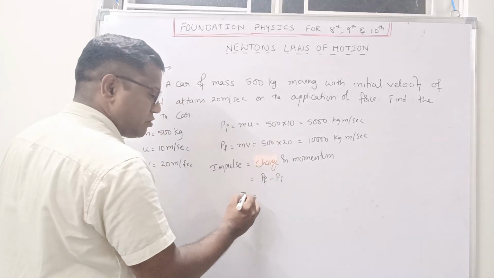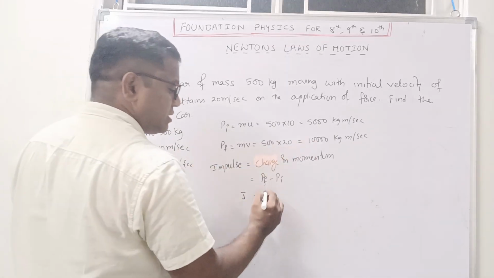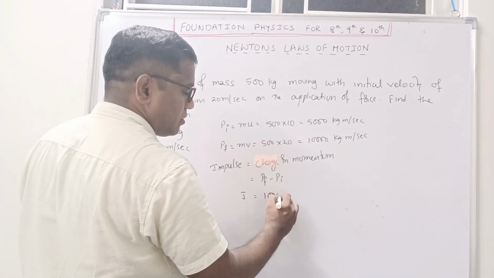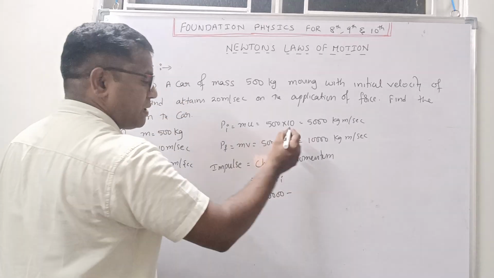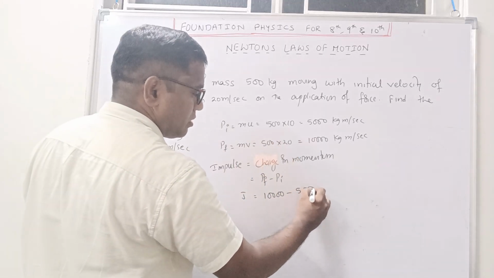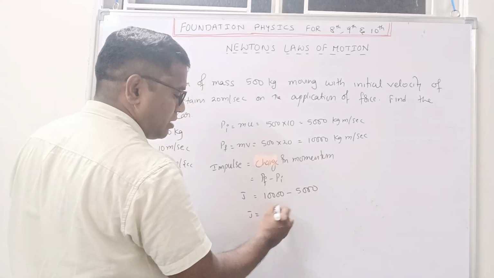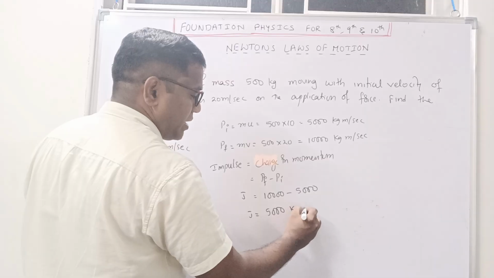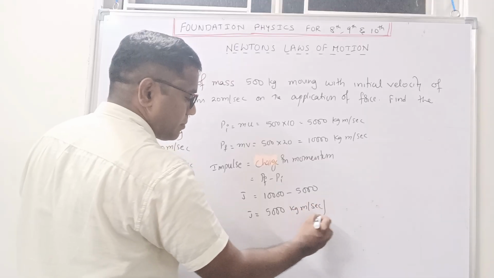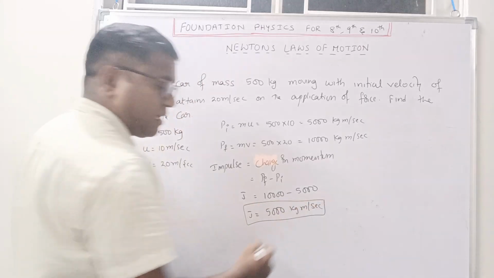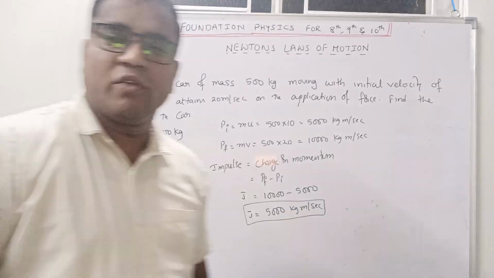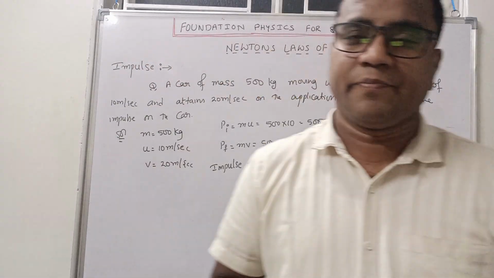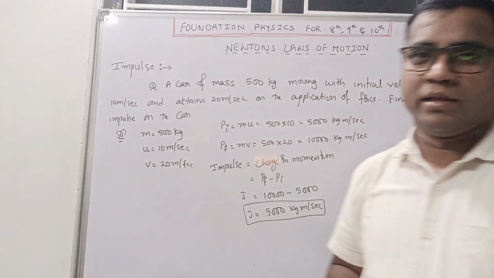So here J is equal to Pf, which is 10,000, minus initial momentum, 5,000. So here impulse is 5,000 kg meter per second. In this way we can calculate impulse. I hope you understood, right?